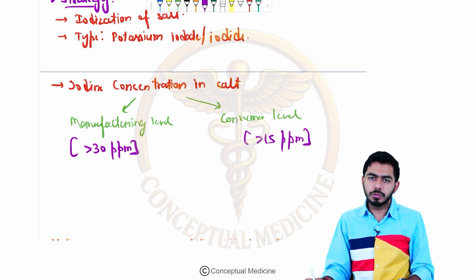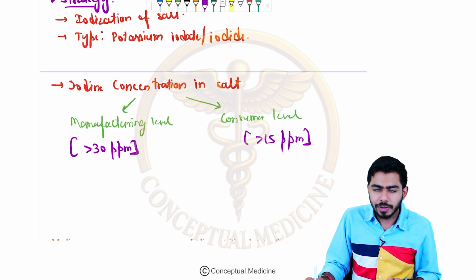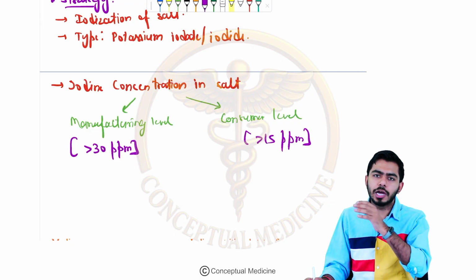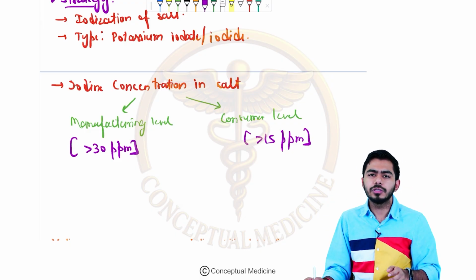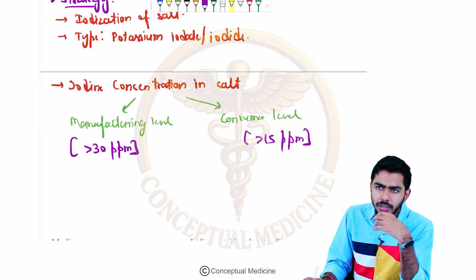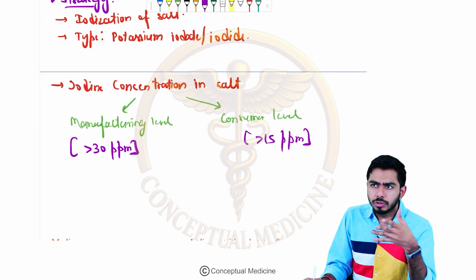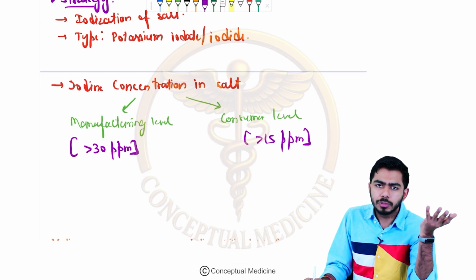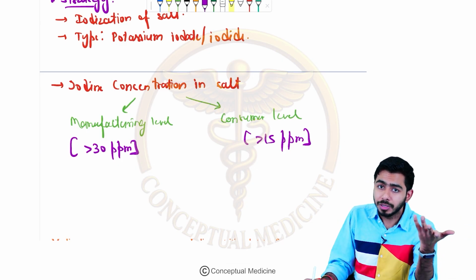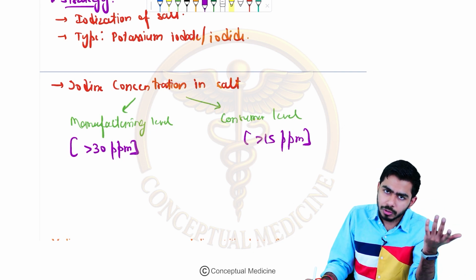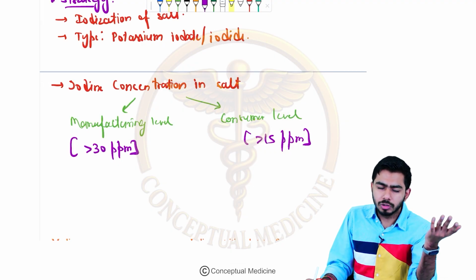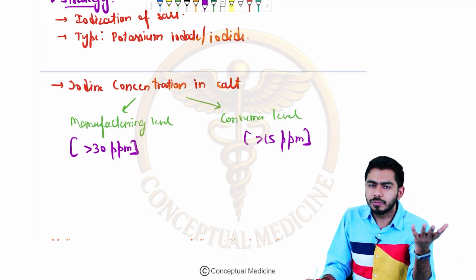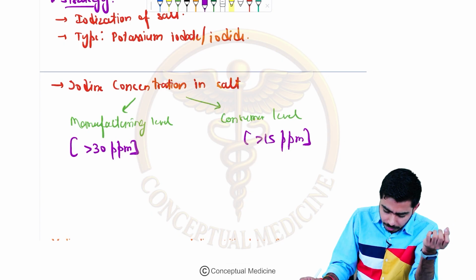15 parts per million, because we know that the iodine concentration in the iodized salt will be reducing as it passes along the chain. If you keep the salt open for a very long period of time, then obviously the iodine will not remain in the salt, so the iodine concentration will be lower. The iodine concentration reduces gradually, I would say, if the salt remains open.